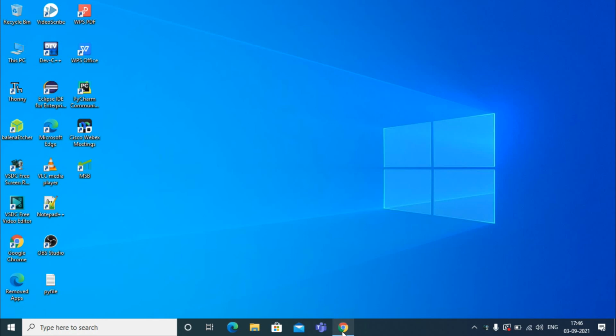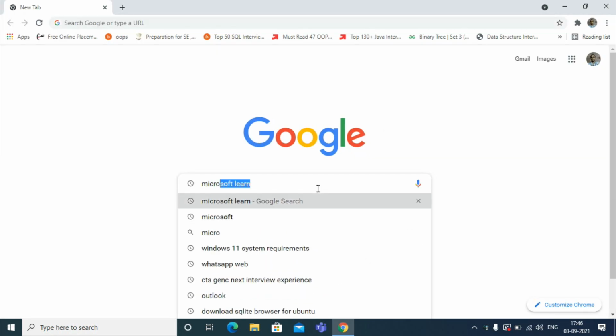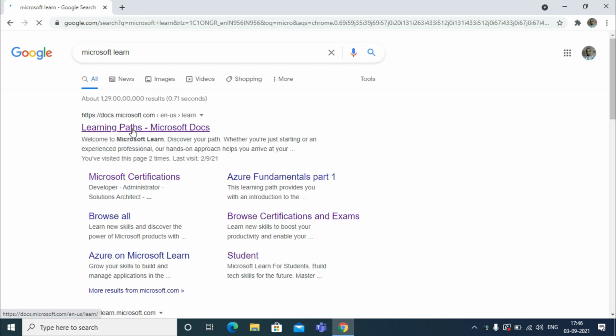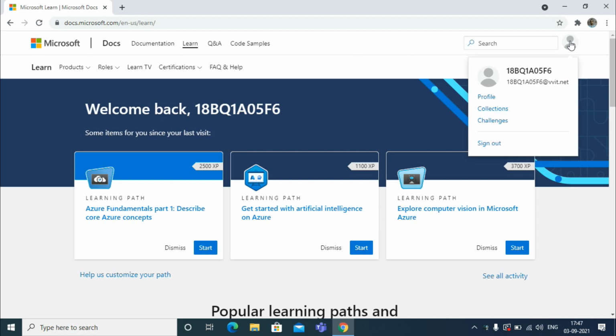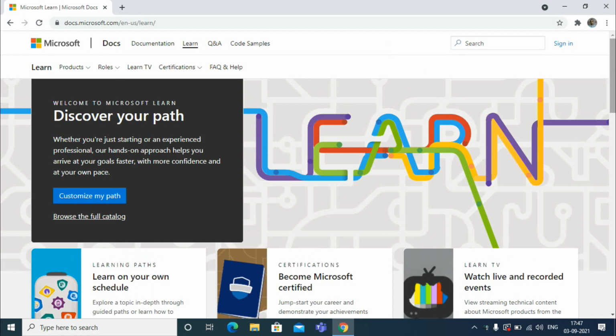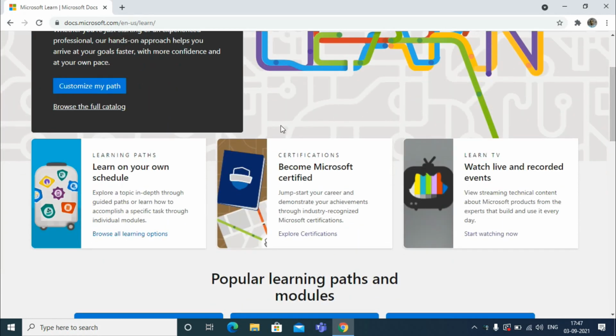First, open the browser, type Microsoft Learn and press enter. Simply open the first link. As I have already signed in, I am getting this. Let me sign out and show you from the start. If you are new to Microsoft Learn, you will see this.